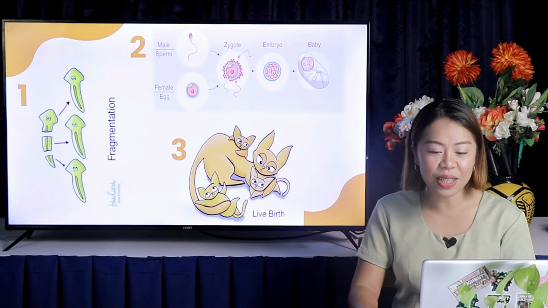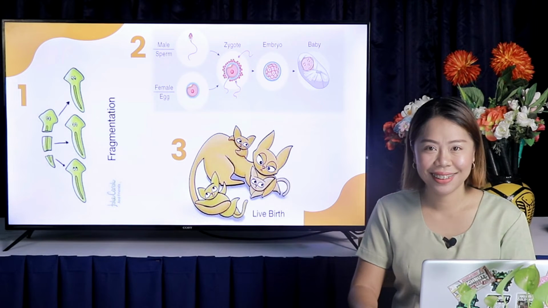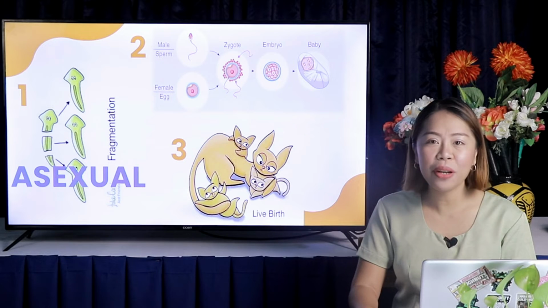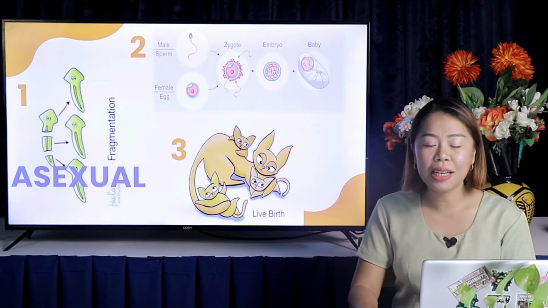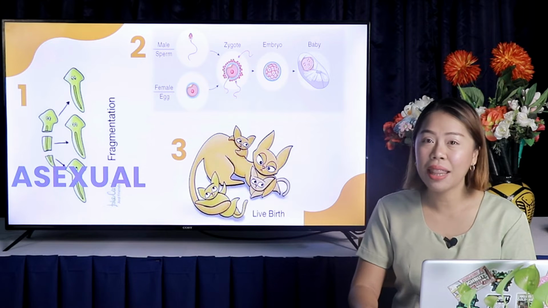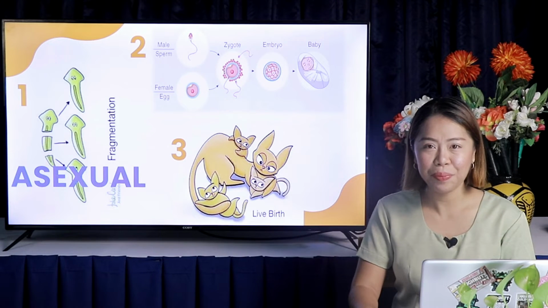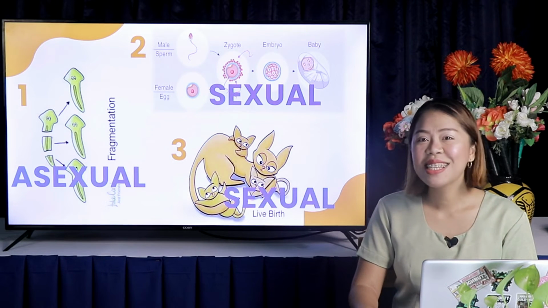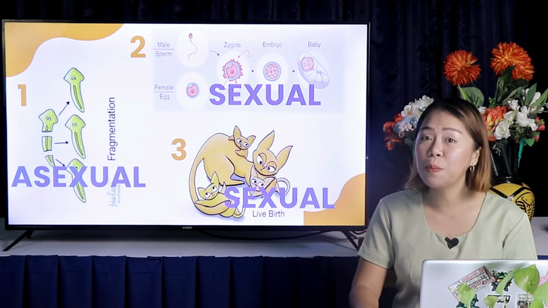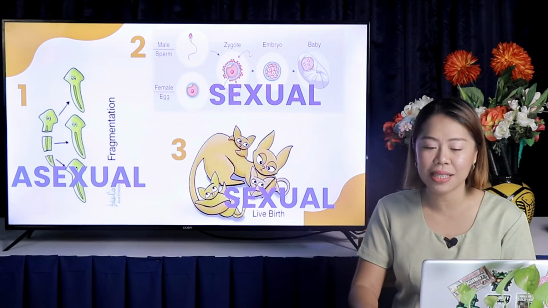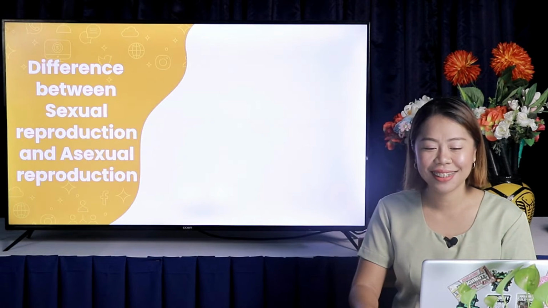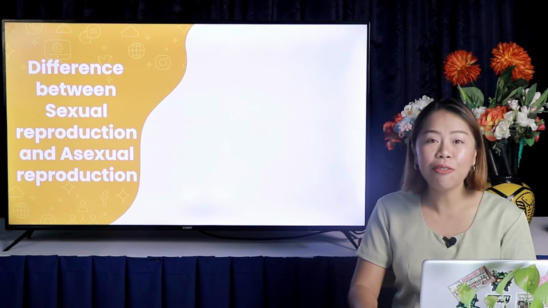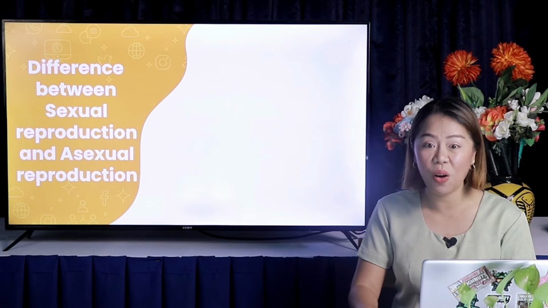Let us check your answers. Number 1 is asexual reproduction. Correct, because there is only one parent involved, and that is the planarian. Number 2 and number 3 are both examples of sexual reproduction, and 2 parents are involved in each process. Great job, students! Let us examine the difference between sexual reproduction and asexual reproduction by the number of individuals involved.